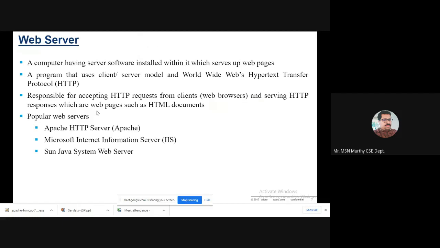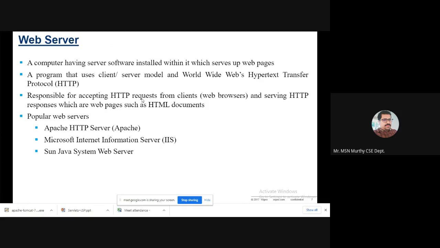First of all, you should know what a web server is. It is a computer having server software installed that serves up web pages. The capacity of the web server is very essential because it processes your client-side requests. You are writing a Java program, you have a database, and for example an HTML file.